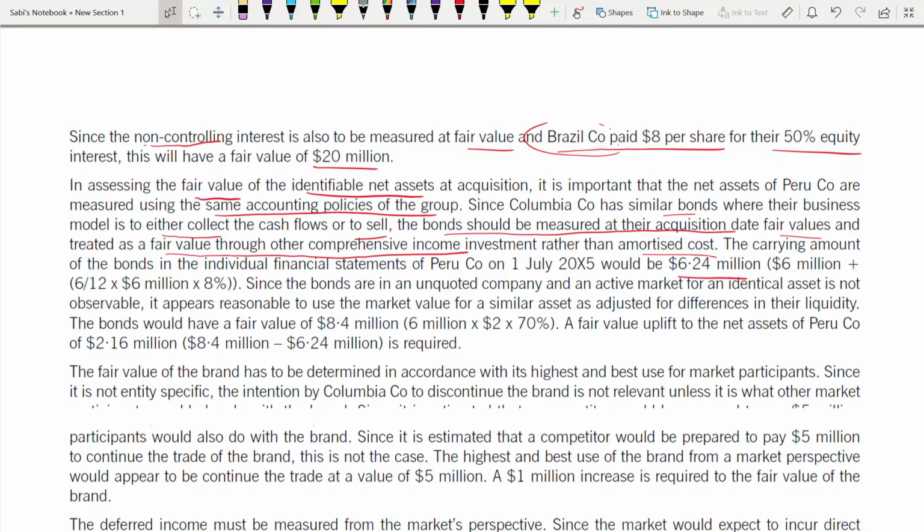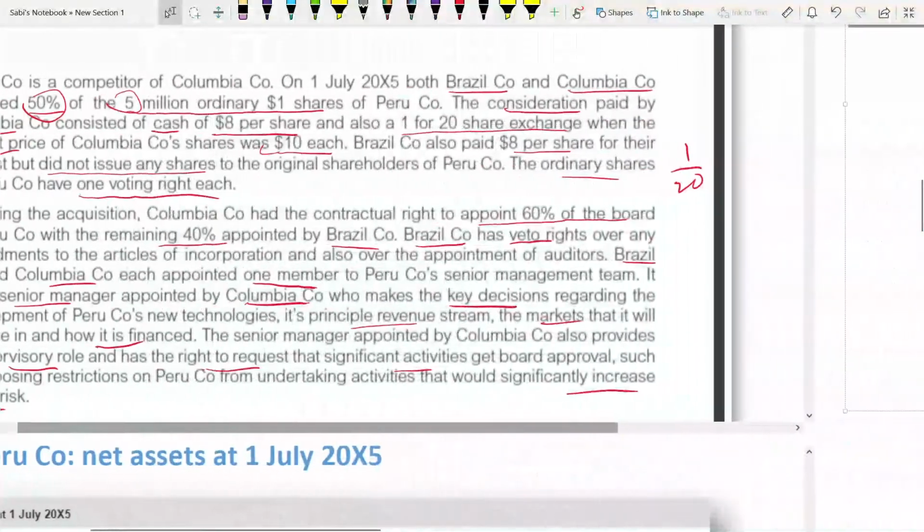How? It was 6 million plus 6 months of 6 million into 8%. See, 6 million we start with the cost, okay? So 6 million, and then we are taking 6 months of 6 into 8%, which is 6.24. Okay, let me take you through that only itself.